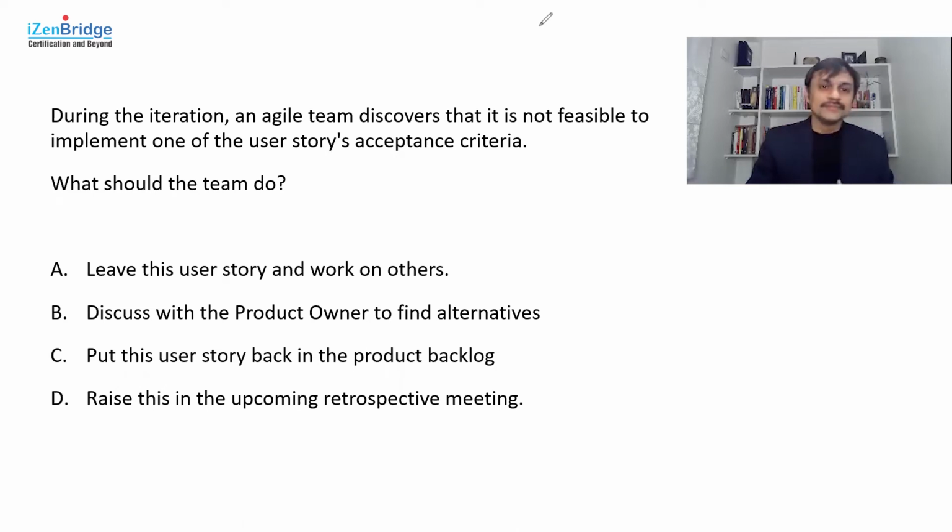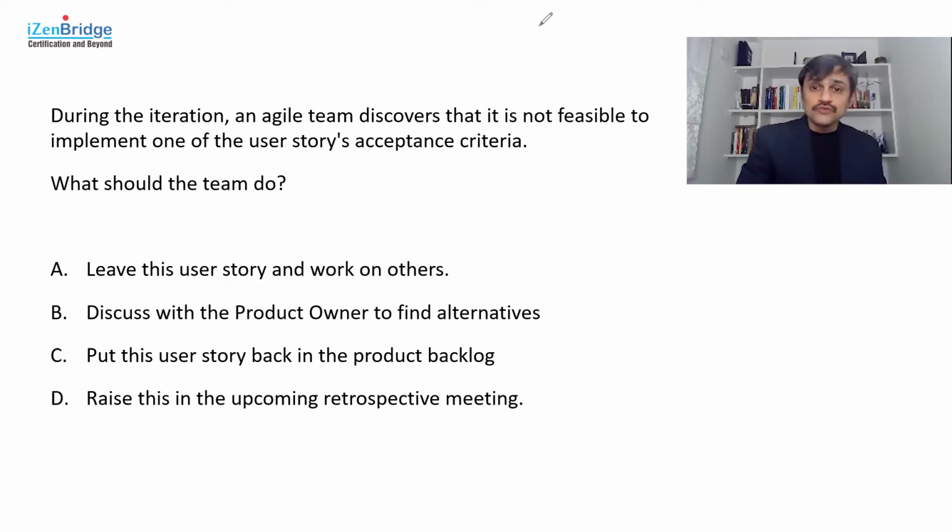During the iteration, an agile team discovers that it is not feasible to implement one of the user story's acceptance criteria. So you have a user story which has multiple acceptance criteria, but one of the acceptance criteria seems to be not feasible now. What should the team do? Option A, leave the user story and work on other stories. Yeah, so you have multiple stories, you can work on something else.